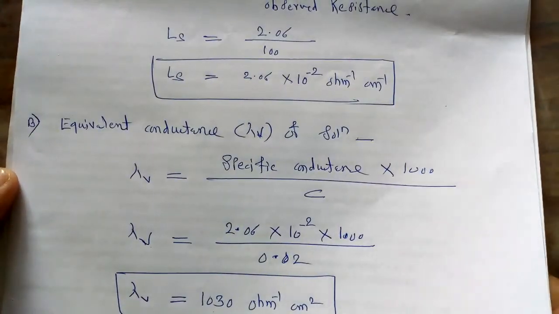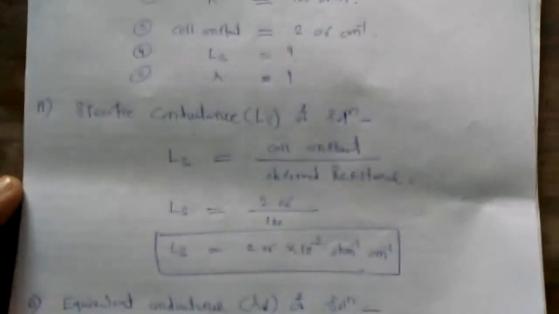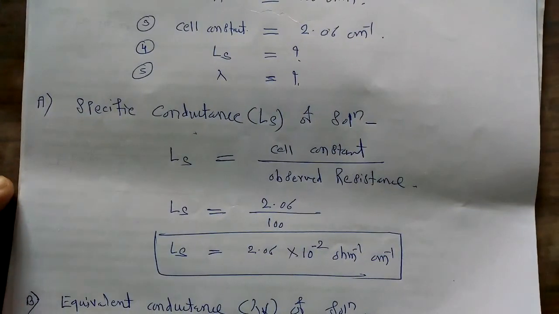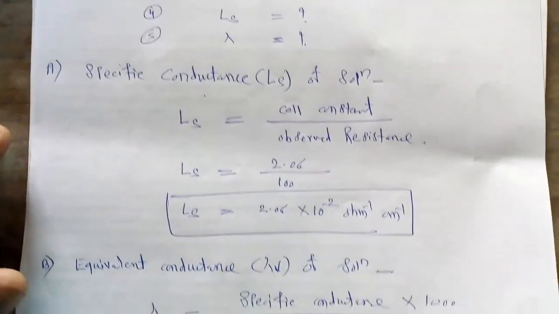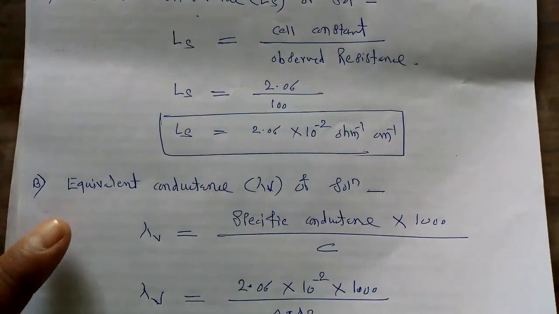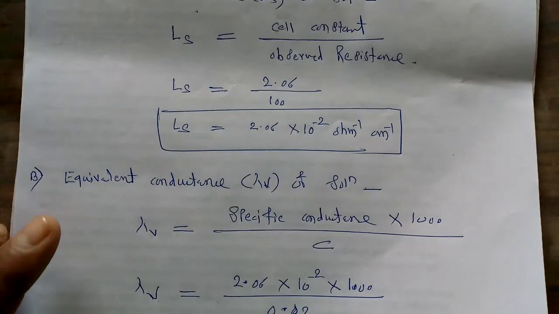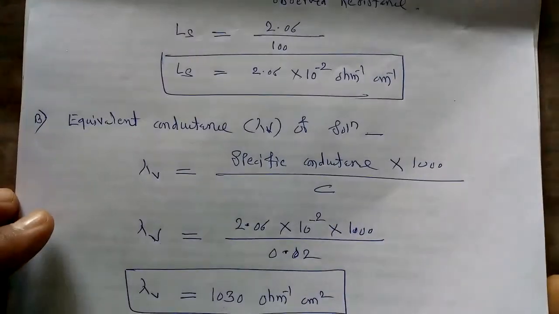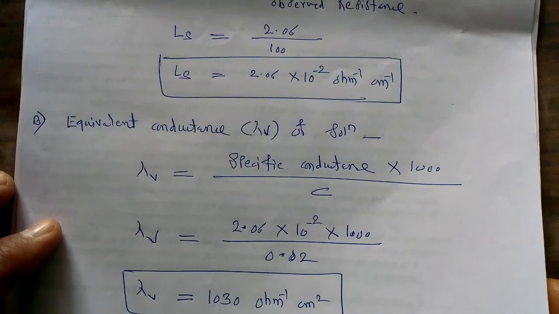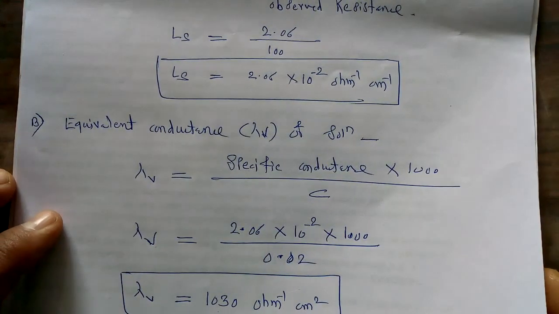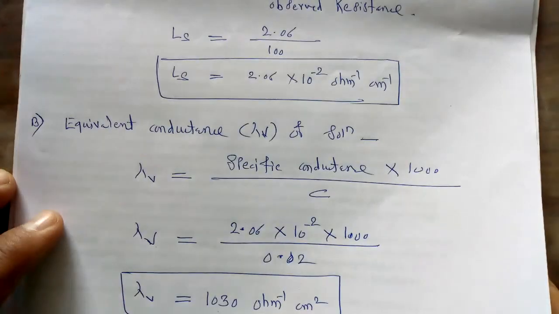So we can say that this numerical solving takes place in two different steps. In the first step, we calculate its specific conductance, and in the second step, we calculate its equivalent conductance from this specific conductance. This type of numerical may be asked on the equations which we came across up to this lecture.